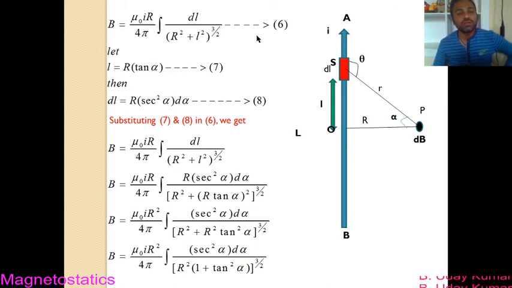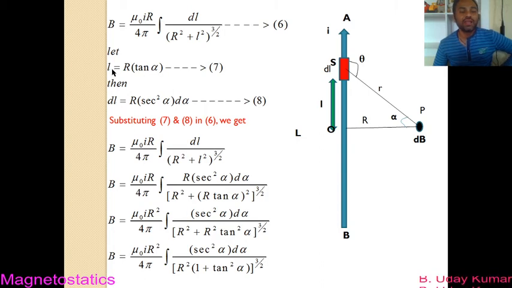But even now it's not so easy to simplify. So to simplify it, you have to come to the diagram part again. I have taken the angle between small r and capital R as alpha, right? In this, you know tan alpha is opposite side by adjacent side, right? If I apply the formula of tan alpha, you get opposite side as L and adjacent side as R. So I can write tan alpha is equal to L by capital R. From that I can write small l as R tan alpha. So let us assume that L is taken as R tan alpha.